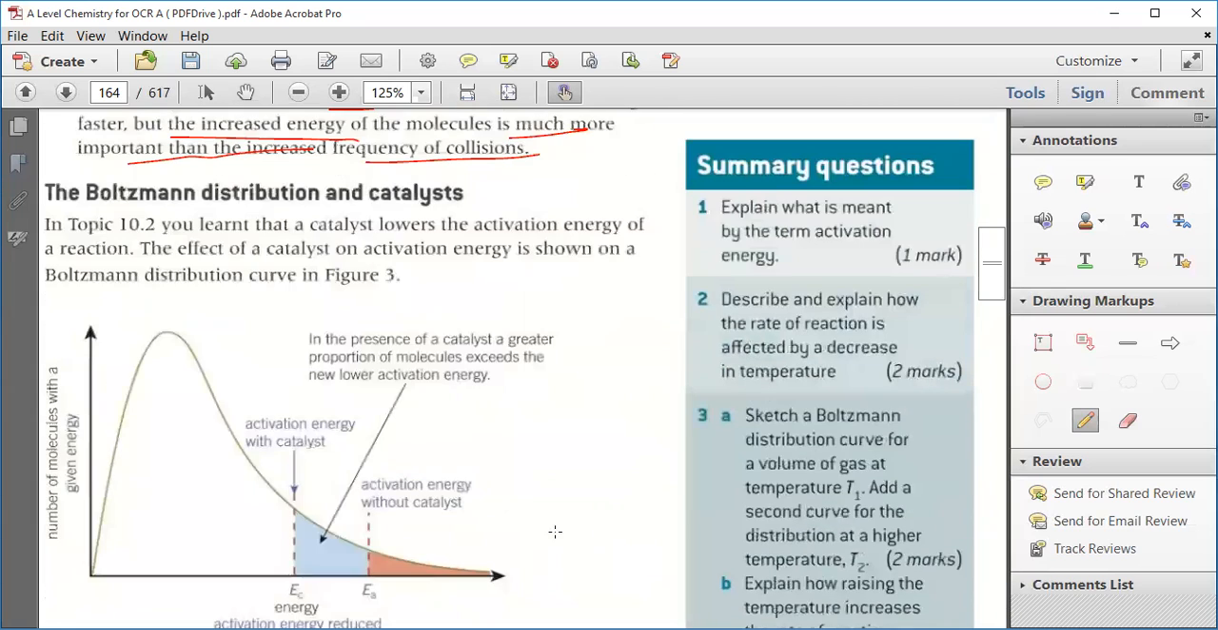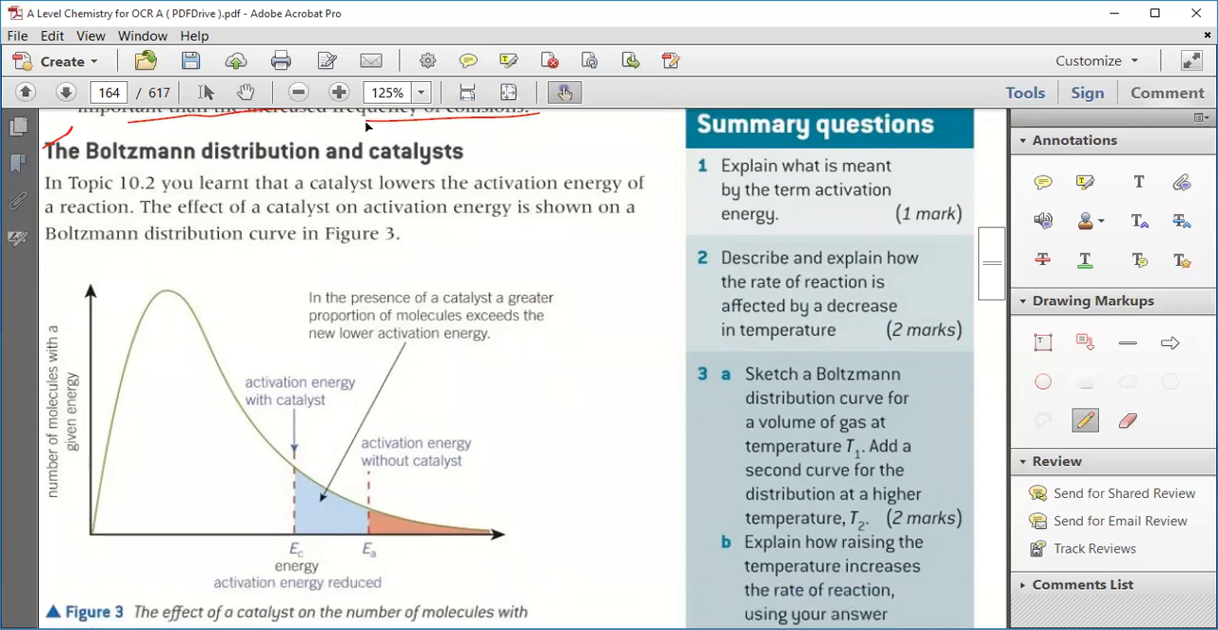That's your last paragraph. Now, the Boltzmann distribution and catalyst. In topic 10.2, in the previous chapter, we stated that a catalyst lowers the activation energy of a reaction. The effect of a catalyst on the activation energy is shown in the Boltzmann distribution. Now see, this is the Boltzmann distribution.